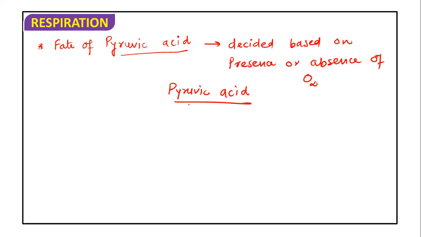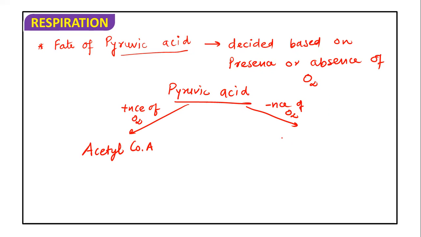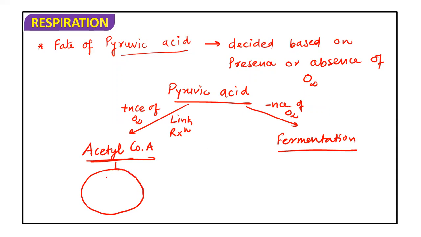In the presence of O2, pyruvic acid gets converted into acetyl coenzyme A, and in the absence of O2, fermentation is carried out. We will discuss this fermentation in detail in a later part. But now we are going to talk about the presence of O2, and that is known as the link reaction. So first we will discuss the link reaction, and from acetyl coenzyme A, the Krebs cycle will work. So we will discuss the Krebs cycle also.